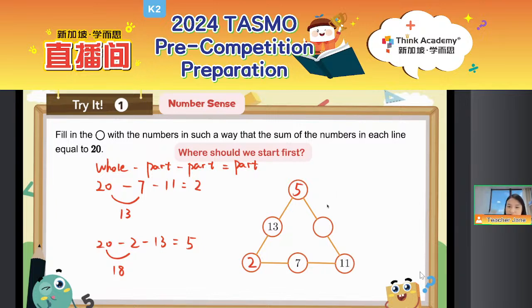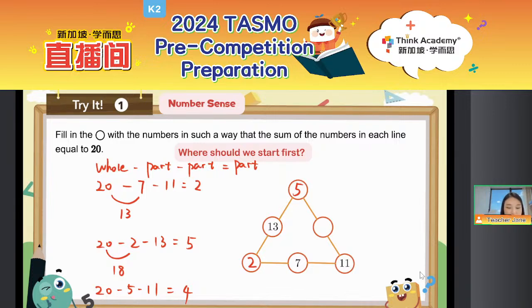Then as for the last line, easy peasy, everyone. Just directly do it by yourself and then tell me the answer. Okay, I got her correct answer. Congratulations, everyone. So fast. Okay, good job. That should be 20 minus 5 minus 11 equals 4. Who got the correct answer? Give me a big thumbs up. Okay, perfect. Then, everyone, you ready for the next question?